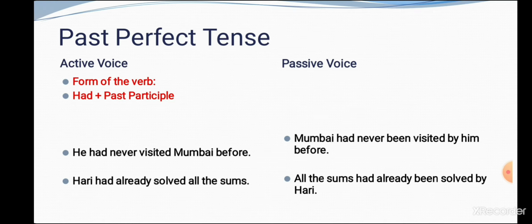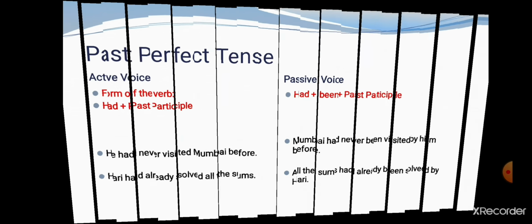Now students, when we want to change this into passive voice, we use had plus been. Had plus been plus past participle. For example, Mumbai had never been visited by him before. Hari had already solved all the sums. It's active voice. When we want to change this into passive voice, what should we do? We can write like this, students. All these sums had already been solved by Hari.